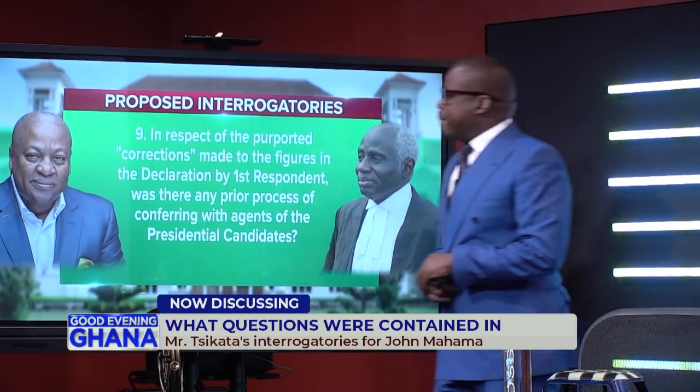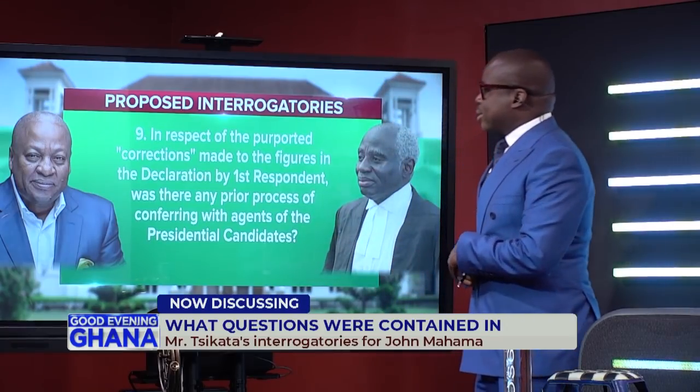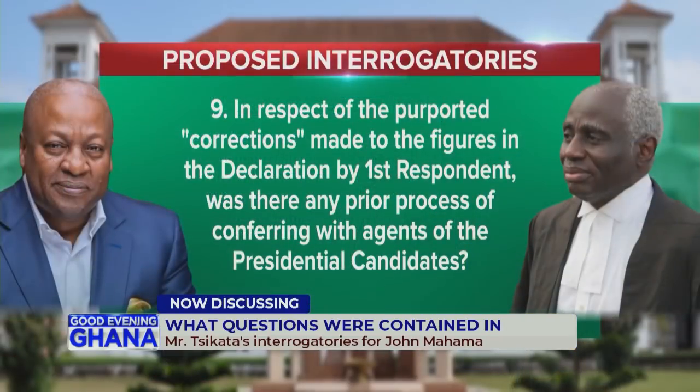Okay, number 9. In respect of the purported corrections made to the figures in the declaration by the first respondent, was there any prior process of conferring with the agents of the presidential candidates?